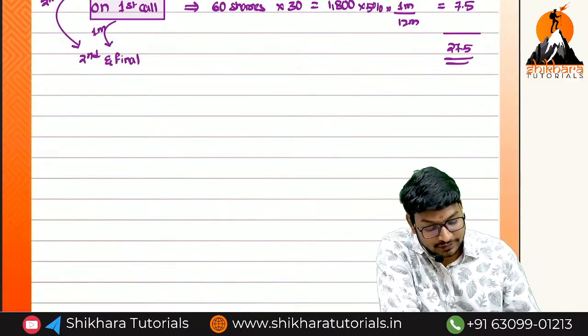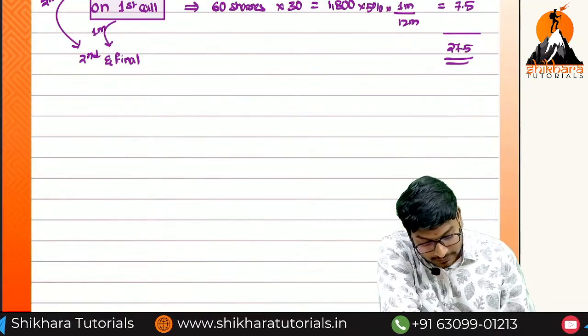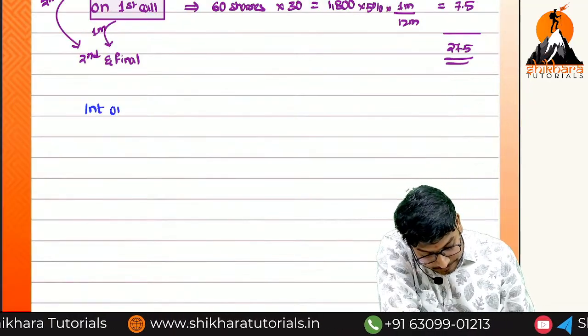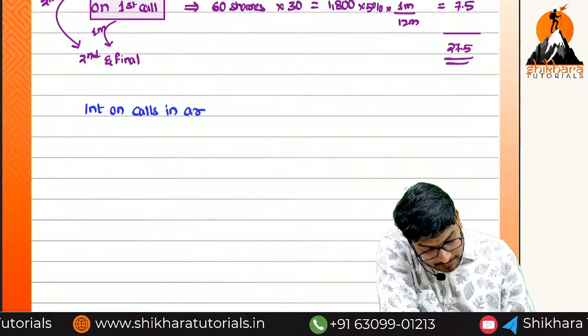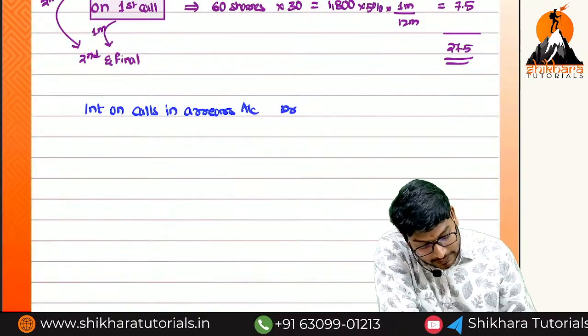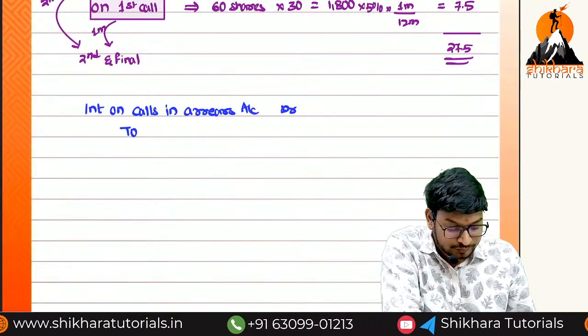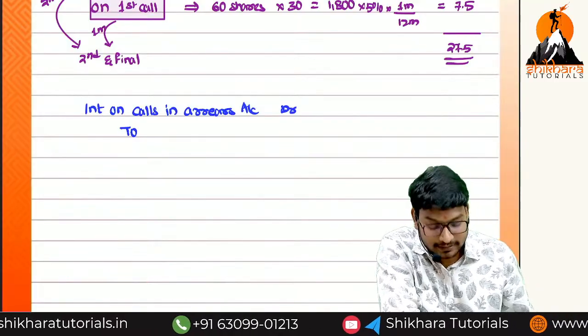So we have to receive, so interest on calls in arrears is an asset. Okay, now what is the entry? Interest on calls in arrears account debited to, from whom we have to receive? Shareholders account.